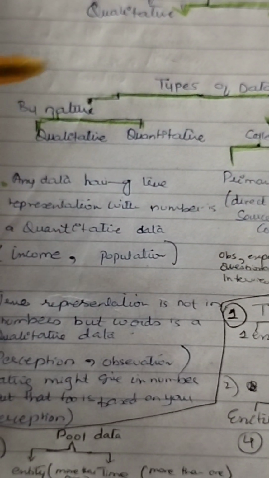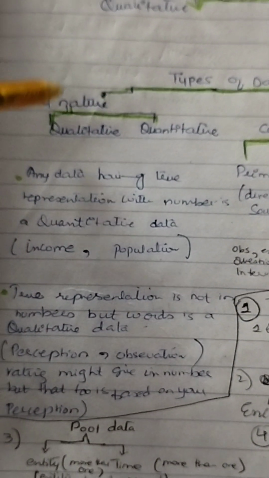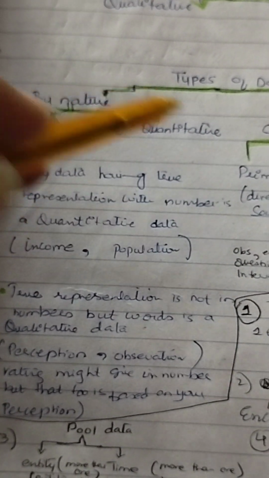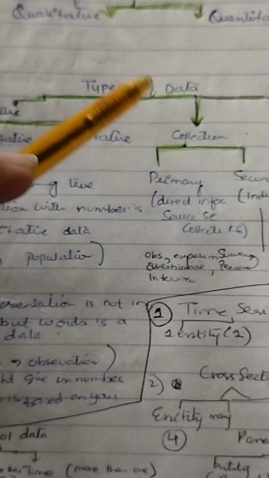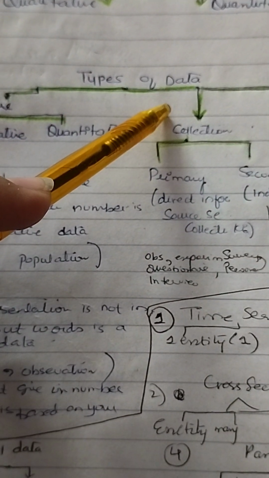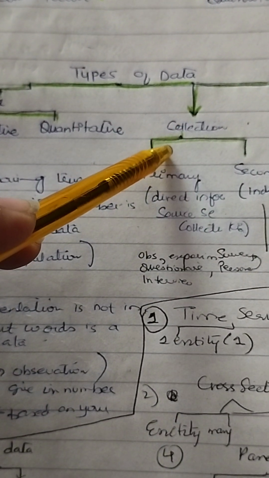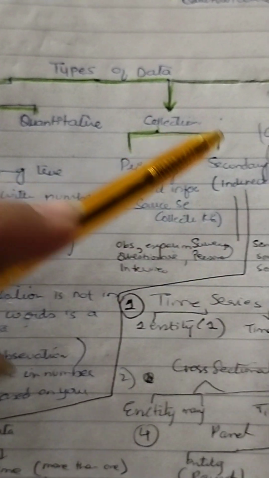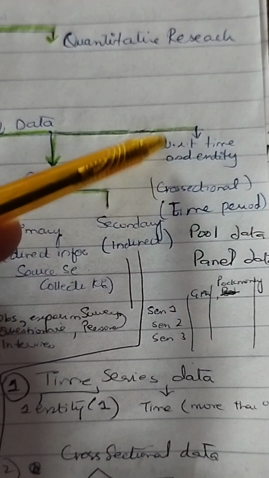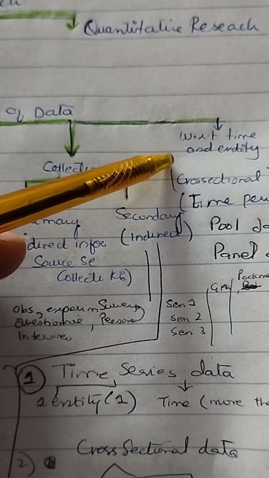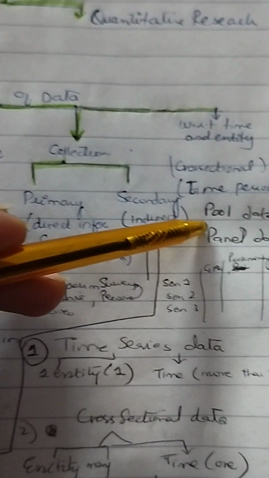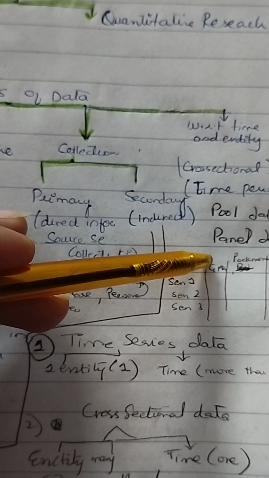Today we are going to study the types of data, and we have three areas in which we are going to study the data. If we are studying it by nature, there are two types, qualitative and quantitative. If we are considering the domain of collection, it can be primary or secondary. And if it is with respect to time and entity, it can be of four types: cross-sectional, time series, pool data and panel data. It is time series, sorry for that.